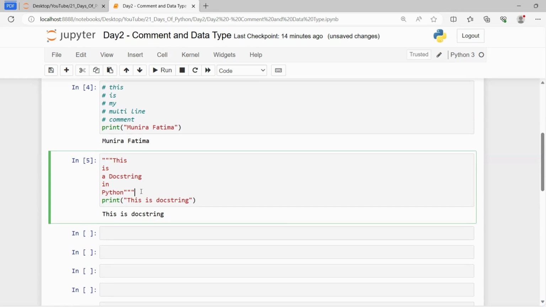So there are three kinds of comments: first is the single line comment, second is the multi-line comment, and the third is the docstring.